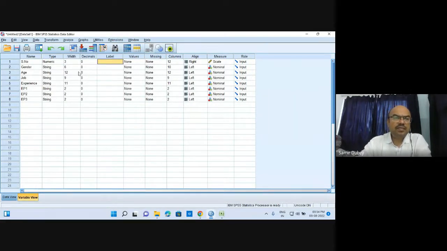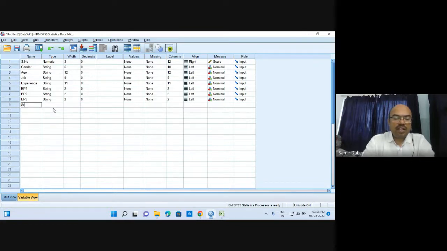The label is here. Whenever we give a name to a variable, here it is the variable serial number, and here it is SR. There are certain rules for names.